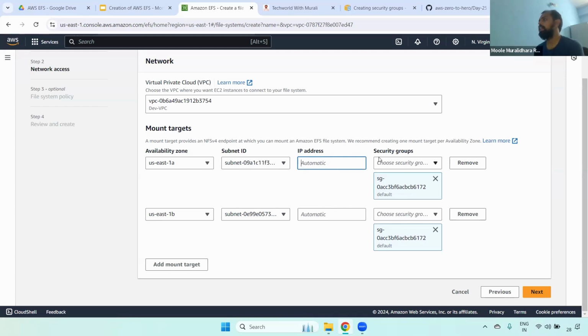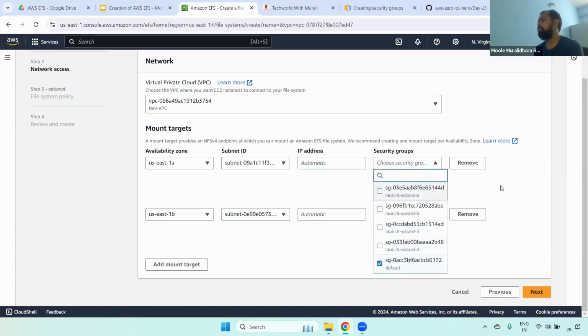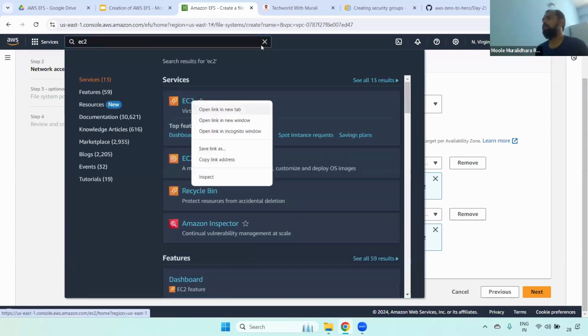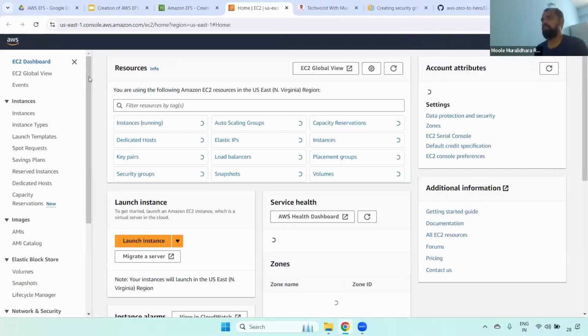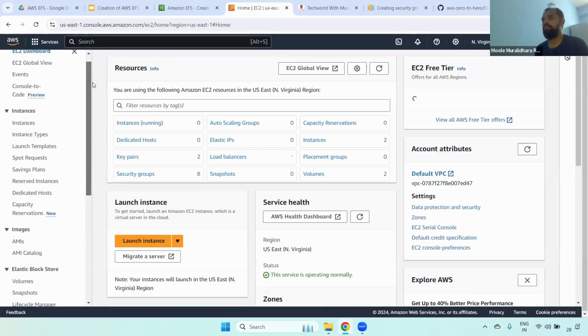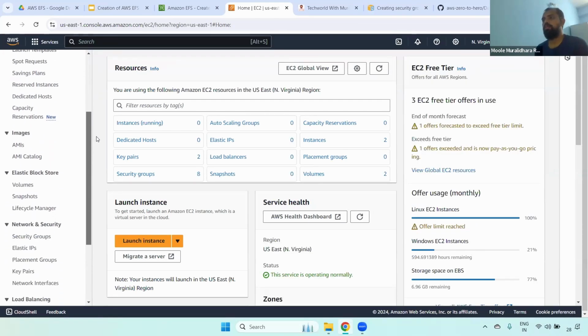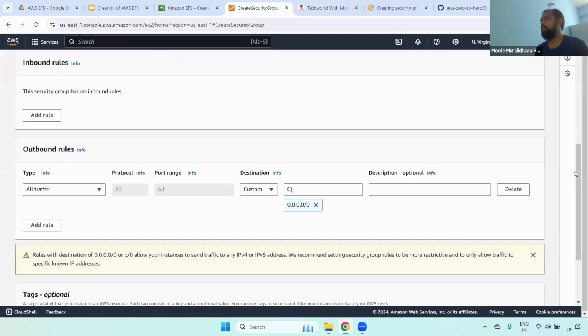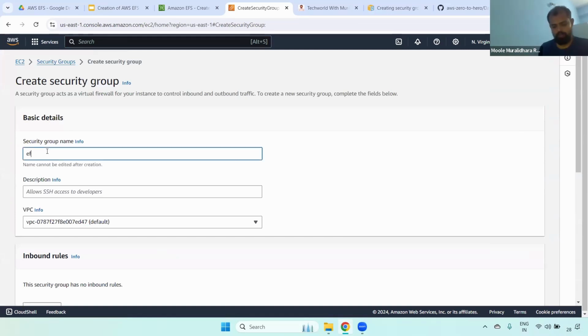Second, you have to attach the security group. I will create one security group, and I will use the same security group for creating the EC2 instances as well. So for that, go to the EC2 dashboard, then go to Security Groups, and create a security group. I'm naming it dev-Jenkins EFS SG. EFS is a shortcut name. Now you can give the description as well.